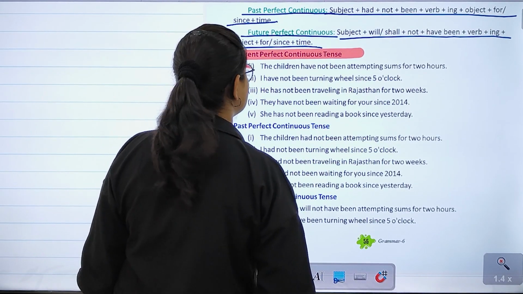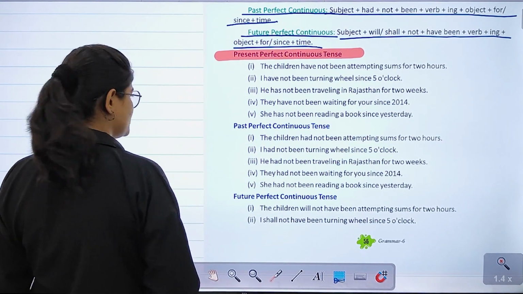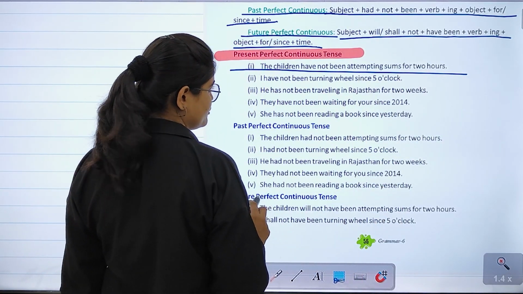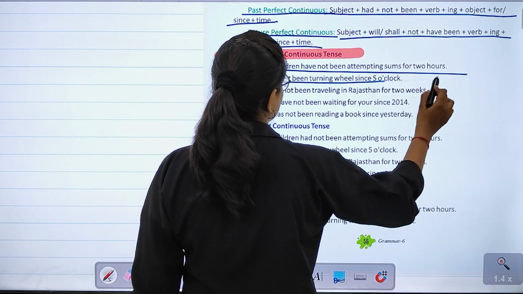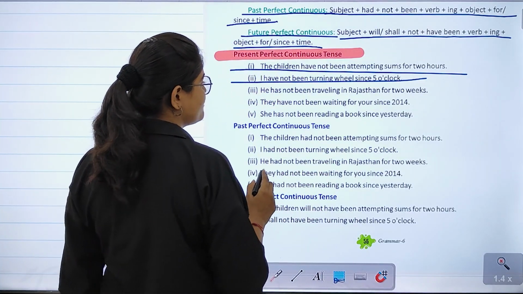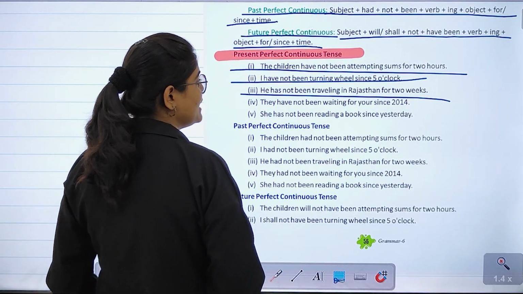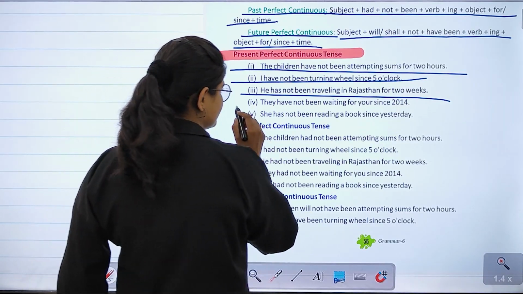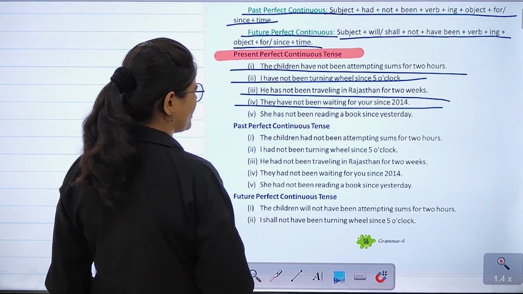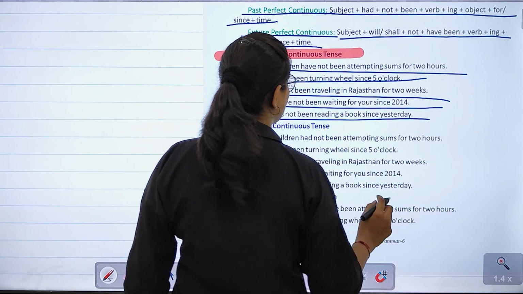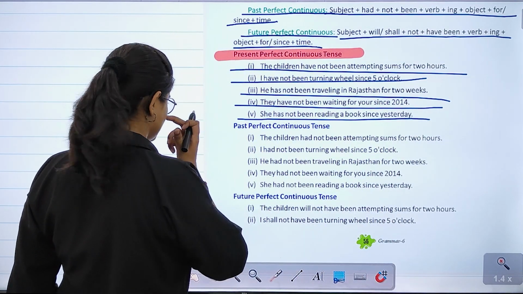Let's have a look at the examples of present perfect continuous tense. The children have not been attempting sums for 2 hours. I have not been turning the wheel since 5 o'clock. He has not been traveling in Rajasthan for 2 weeks. They have not been waiting for you since 2014. She has not been reading a book since yesterday.